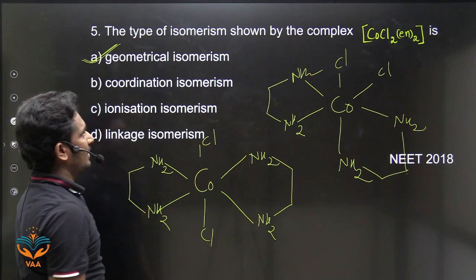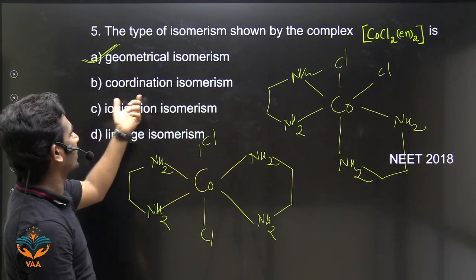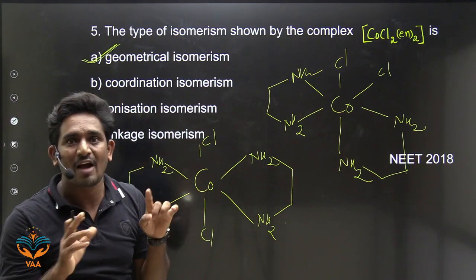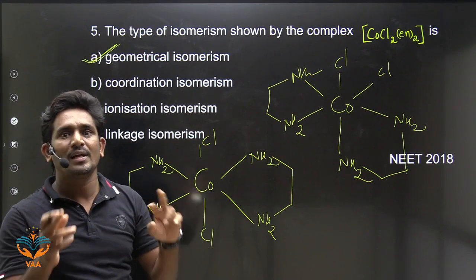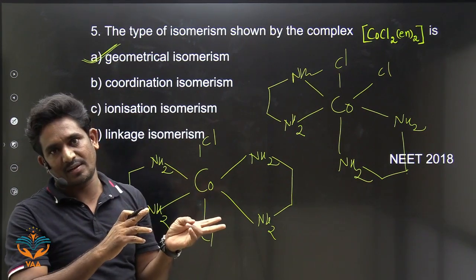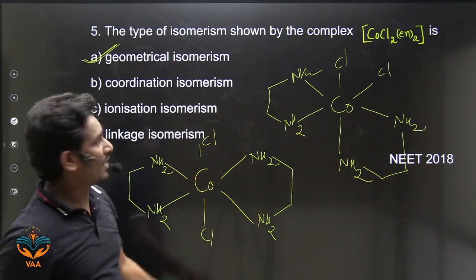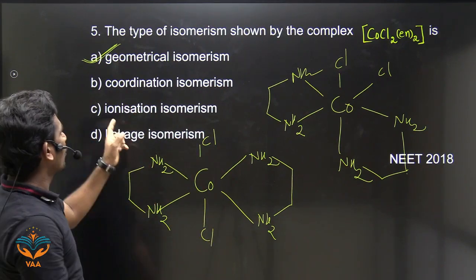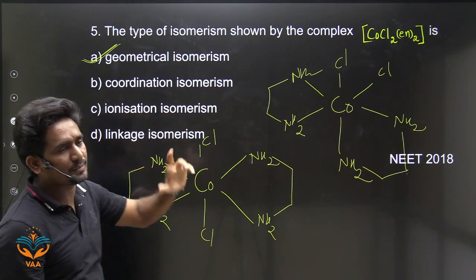It will not exhibit coordination isomerism. Which compounds will exhibit coordination isomerism? When the complex has more than one coordination sphere, then there is ligand transfer. If you exchange the ligands, then we get coordination isomerism. What is ionization isomerism?